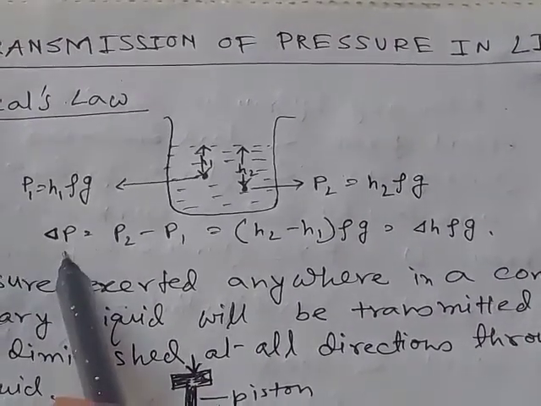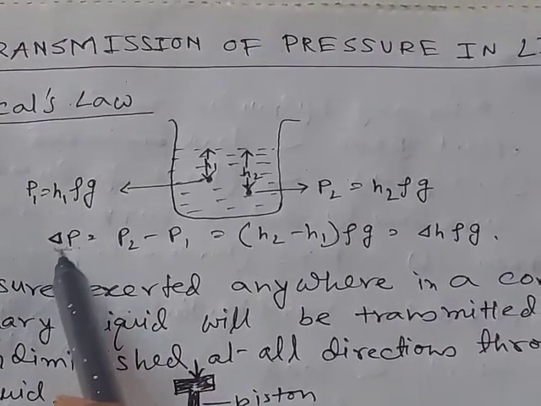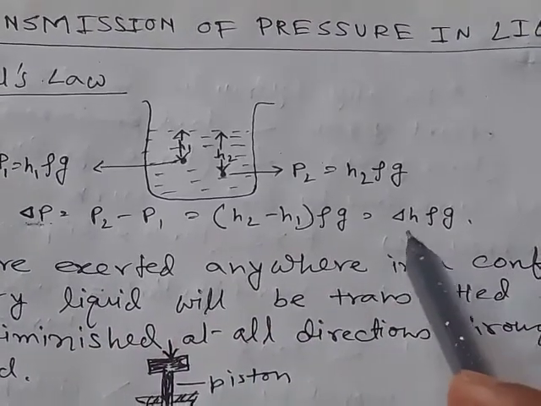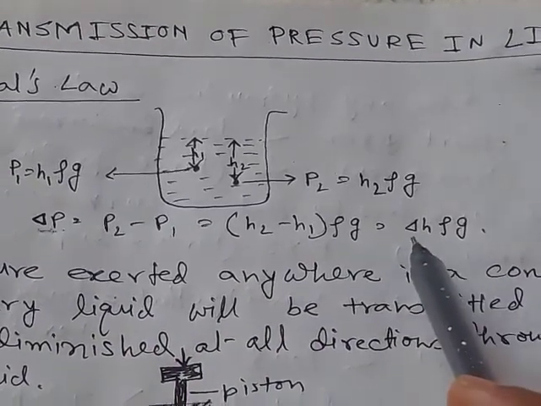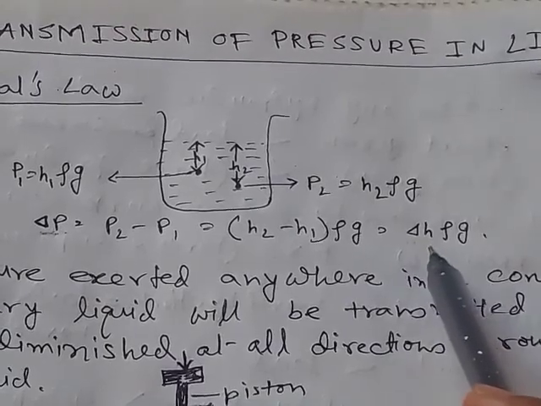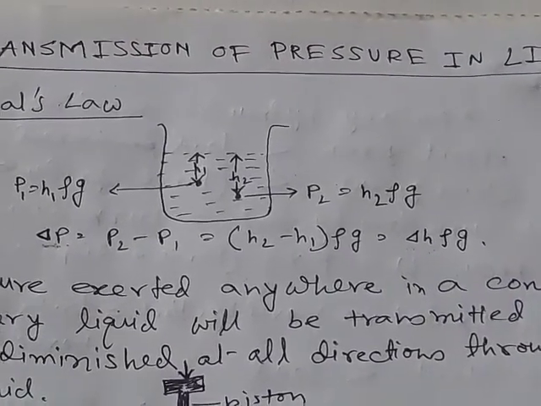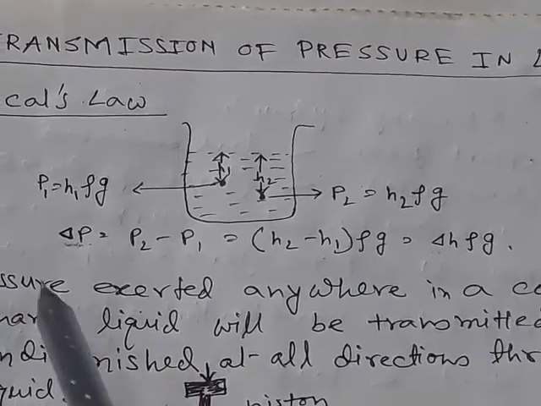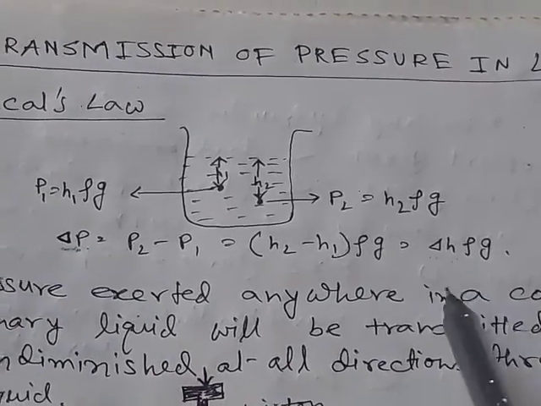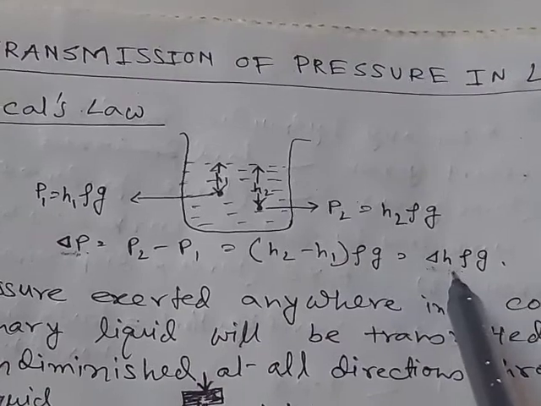So the pressure between any 2 points in a liquid depends on the difference of height of these 2 points. So the pressure difference depends only on the difference of height.